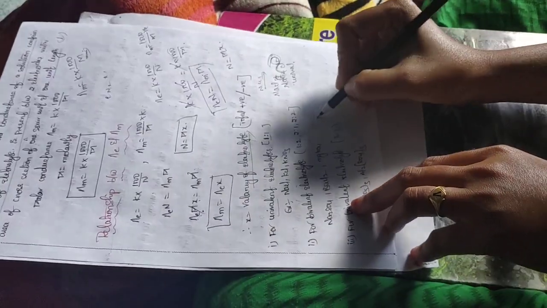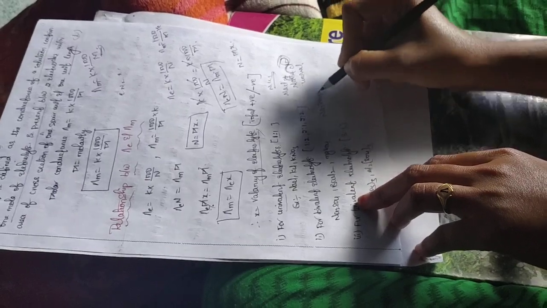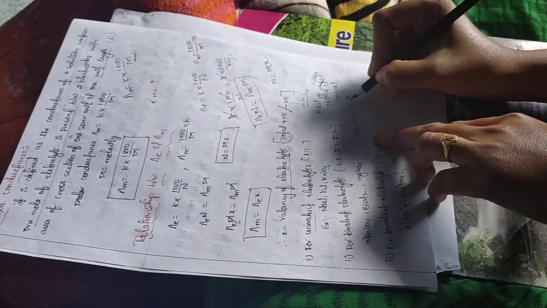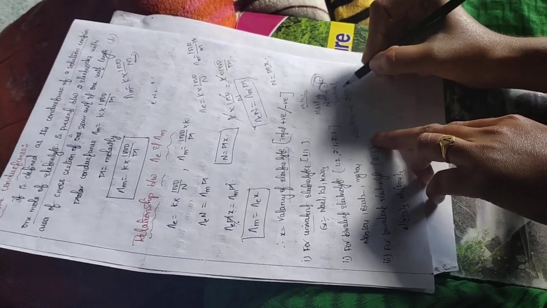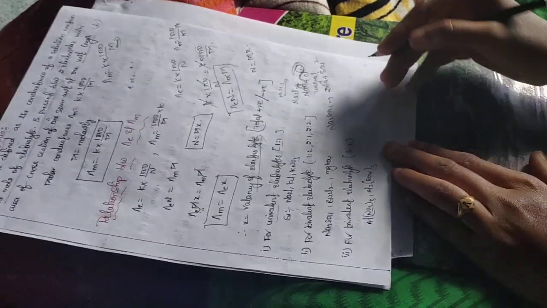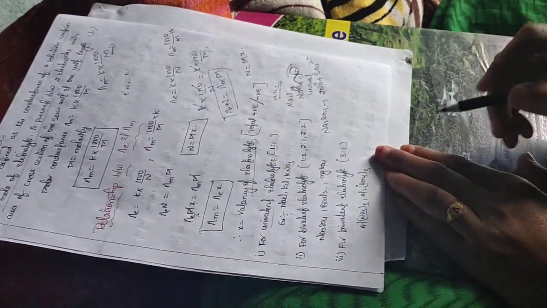So if we ionize Na2SO4, we will get 2Na plus and SO4 2 minus. This is the ratio.